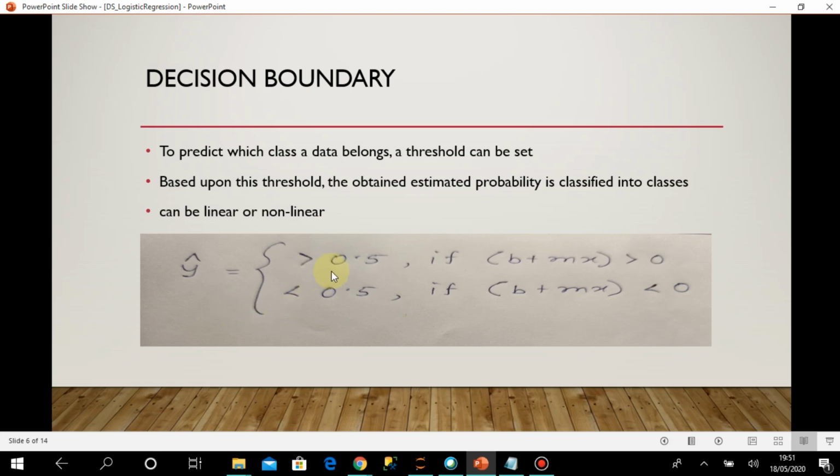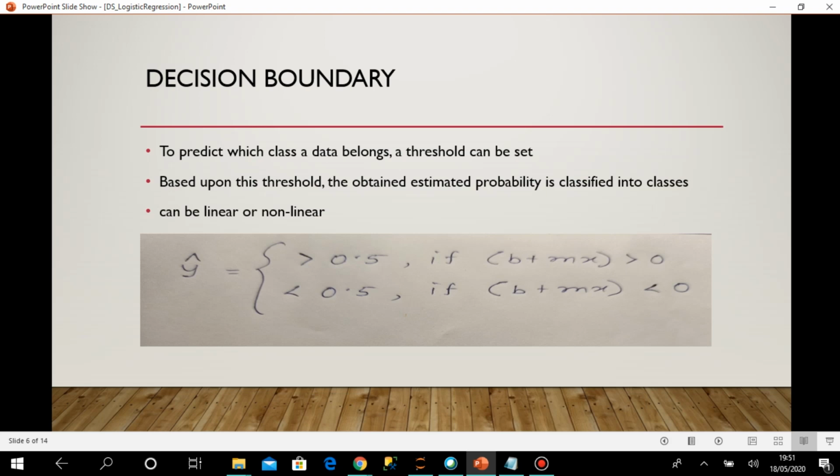And when b plus mx equals 0, then y hat will be 0.5. So I can keep this 0.5 as the decision boundary, and we can say that if the probability coming for a particular outcome is more than 0.5, then we can consider that the possible outcome belongs to that particular class. Okay, that's how we decide on the decision boundary.